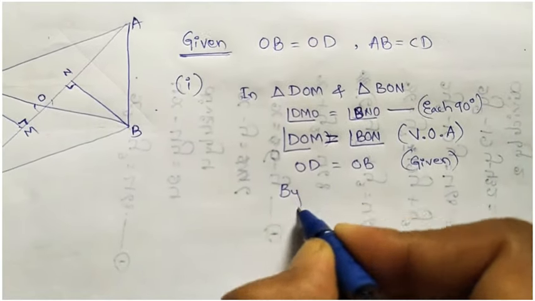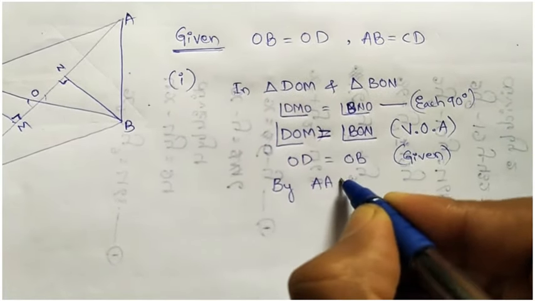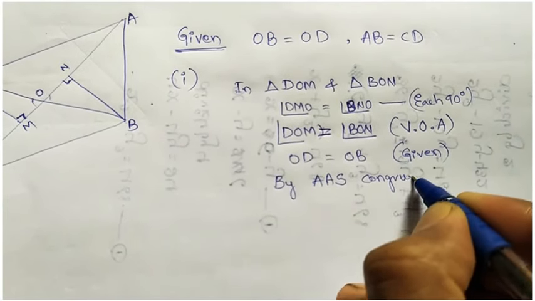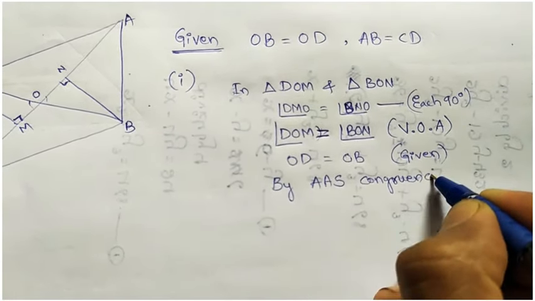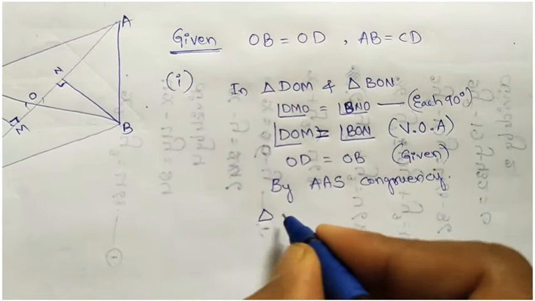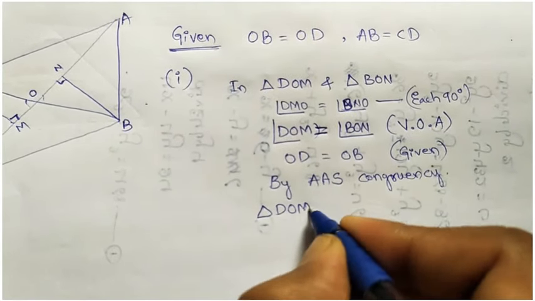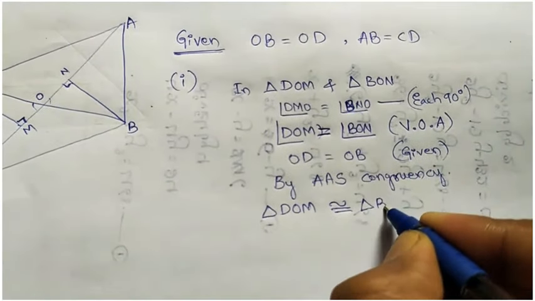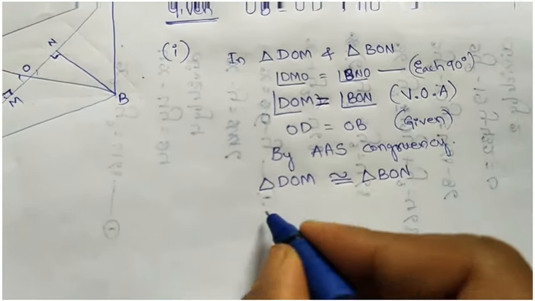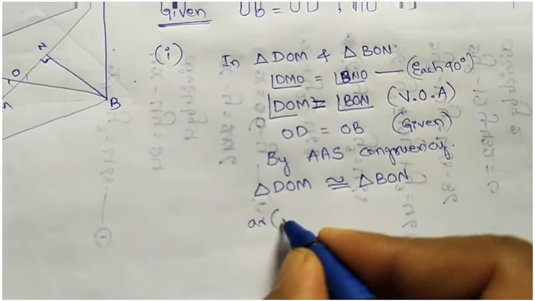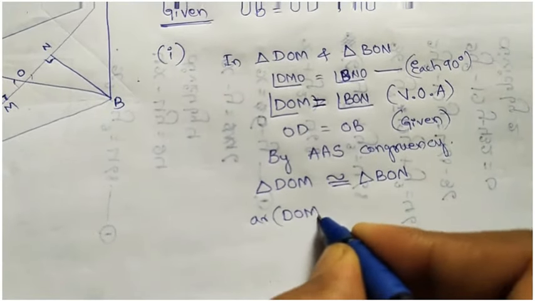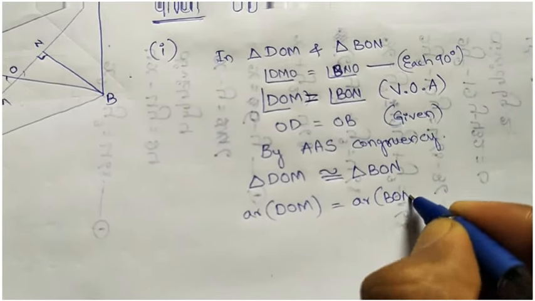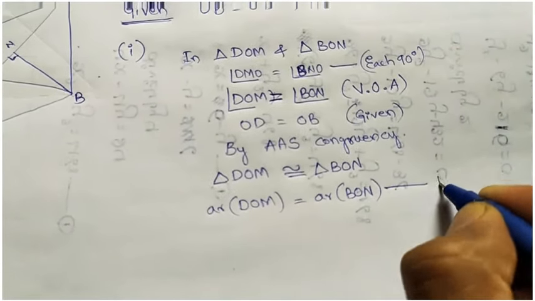By angle side congruency, triangle DOM is congruent to triangle BON. Okay, so area of DOM is equal to area of BON. So let's take this as equation number 1.